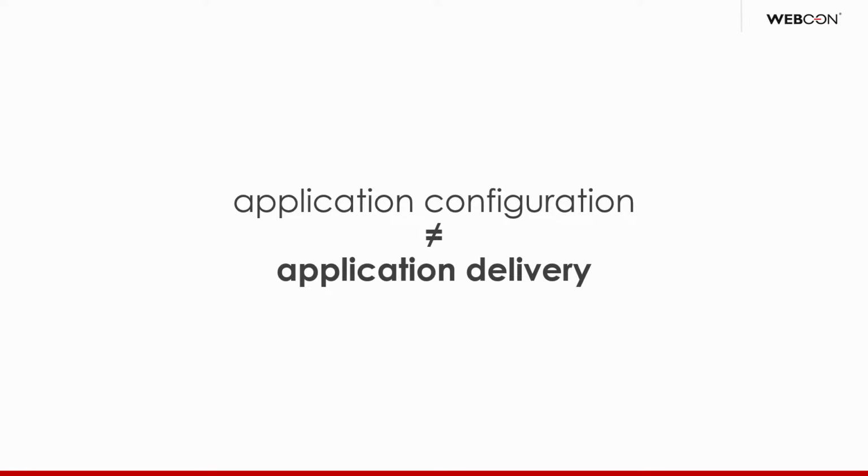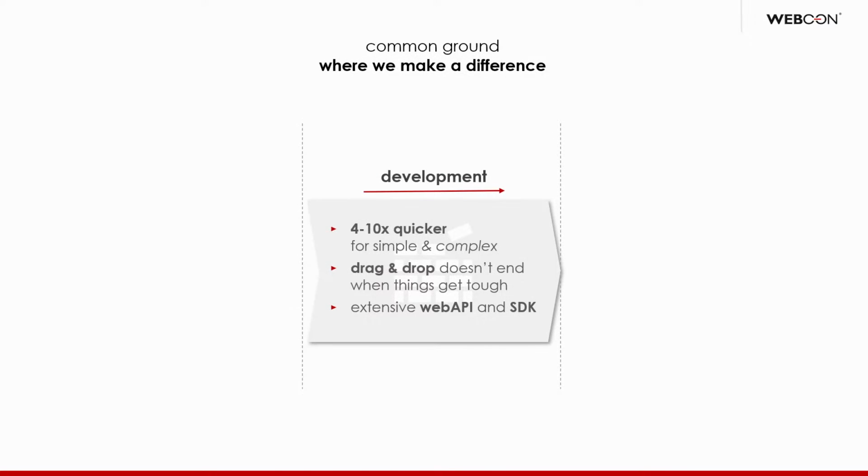So if you could move to the next slide, Peter, first, and then once more. Yeah, so in the middle, you have the development or configuration of an application, where we also think we make a difference because it's really easy to build and develop within Webcon.